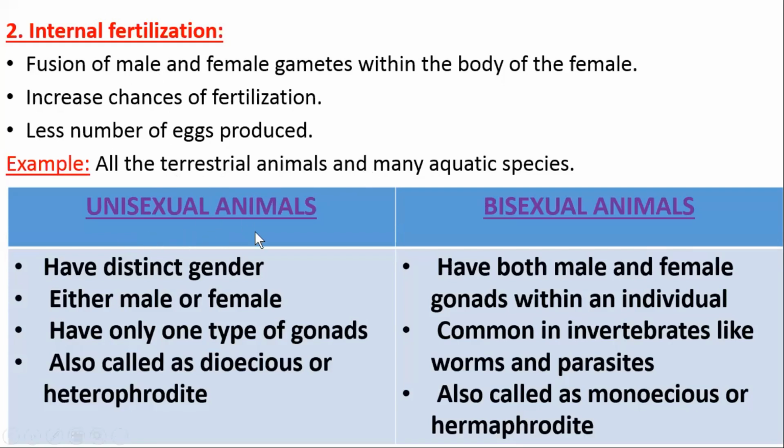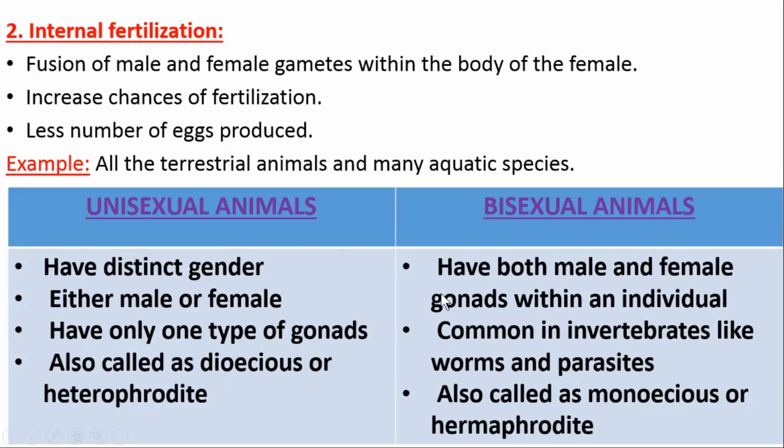Now, what are unisexual animals and bisexual animals? Unisexual animals are those animals which have distinct gender, like either they will be a male or a female. They have only one type of gonad, either male or female. This type of animal is called unisexual, and also called dioecious or heterophrodite. Remember, dioecious, unisexual, heterophrodite is the same term given to the animals which have distinct gender or sex, which have either a male or a female gonad in their body.